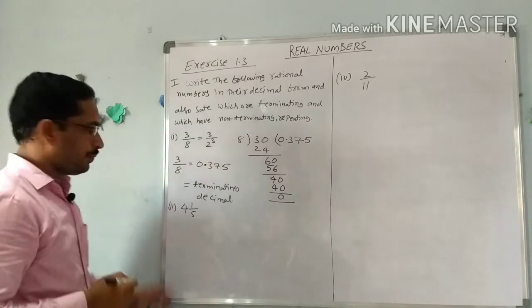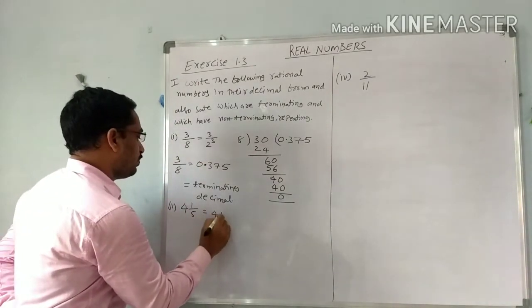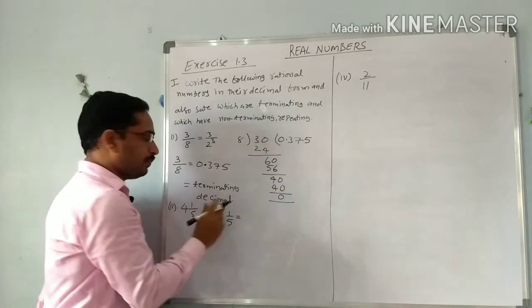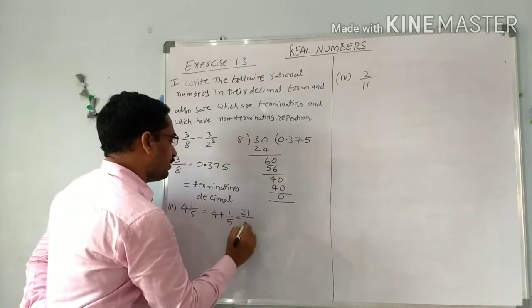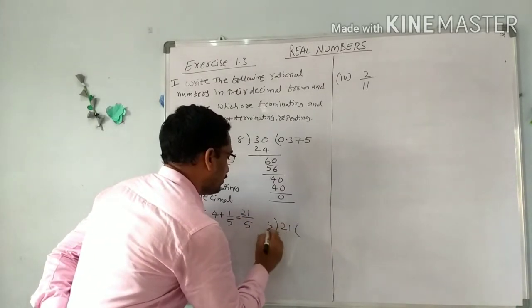Now next, one more problem, 4 and 1 by 5. So it is written as 4 plus 1 by 5. Now 4 into 5 is 20, 20 plus 1 is 21, so 21 by 5. Now divide 21 by 5.